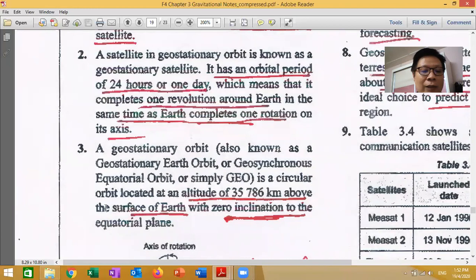It is a circular orbit located at an altitude of 35786 kilometers above the surface of Earth. This is the distance the satellite must be placed on top of the Earth. All these geostationary satellites have to be a very big distance, quite far, above the surface of the Earth with zero inclination to the equatorial plane.